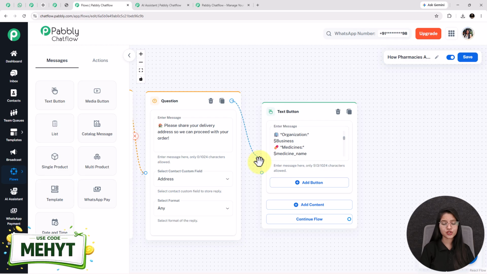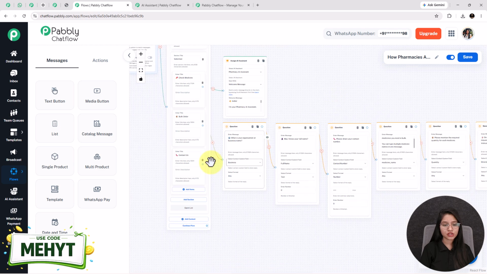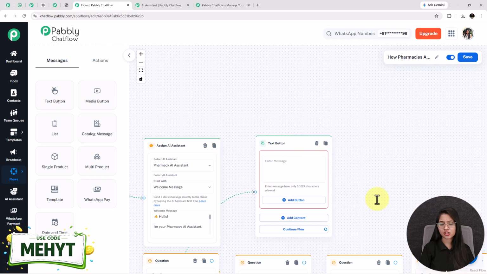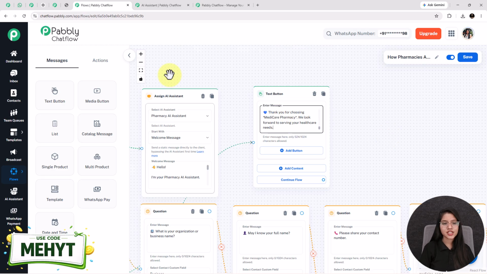Moving forward, I am going to link this question node to this text button. After that, the third option is contact us. When the customer clicks on this button, my bot will share the contact details of the pharmacy store so that they can directly connect with my team. For that, I am clicking on this circle, dragging a line and selecting the content type as text button. See, the steps are almost similar. You need to understand the logic only. Here I have added it and our flow is completed.